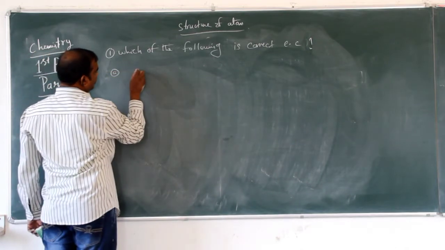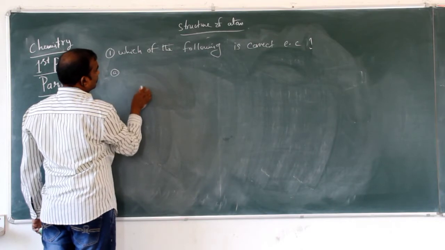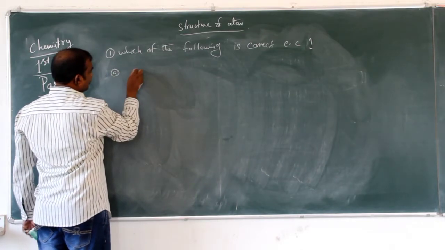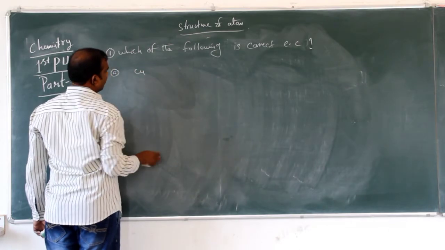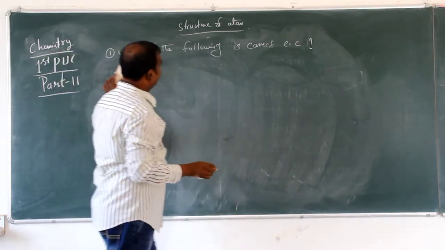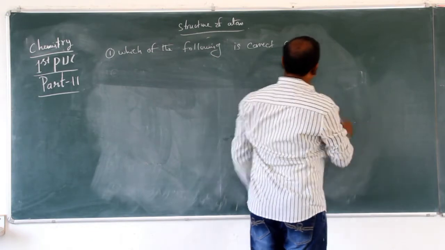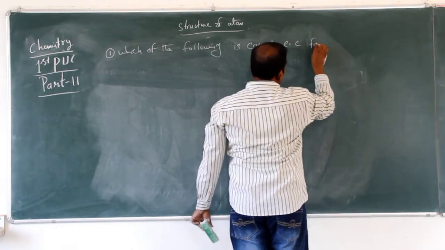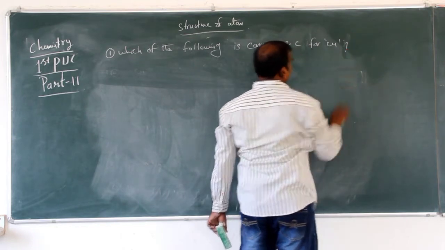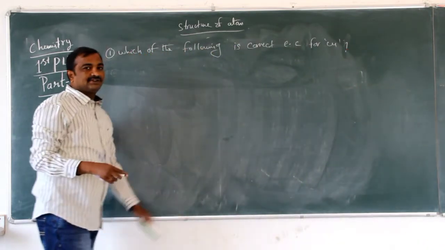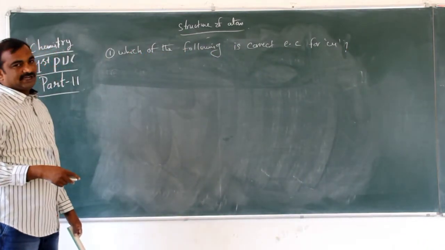A, copper. Which of the following is the correct electronic configuration for copper element?